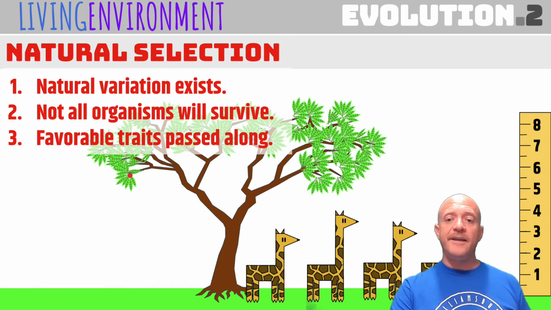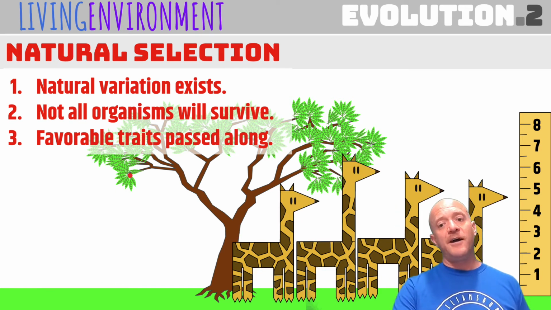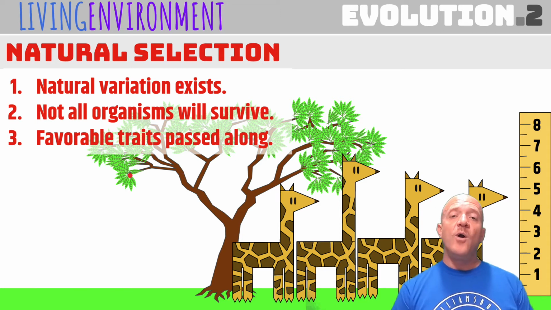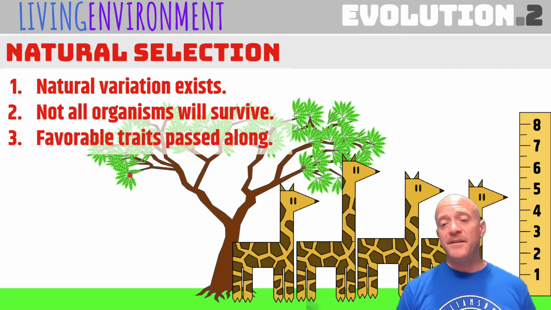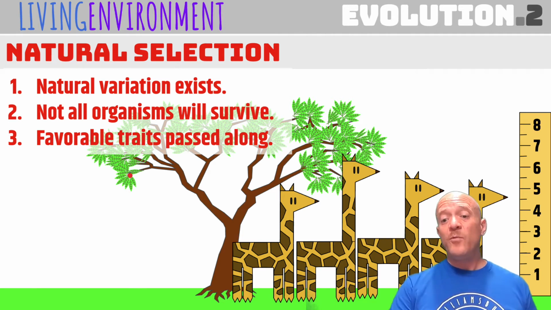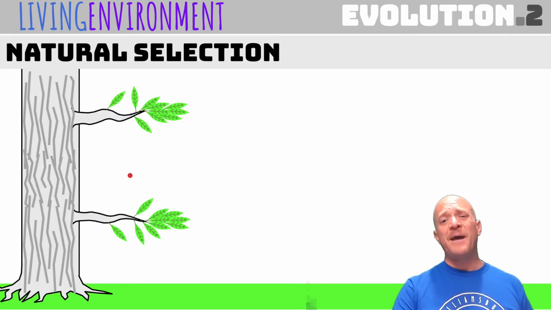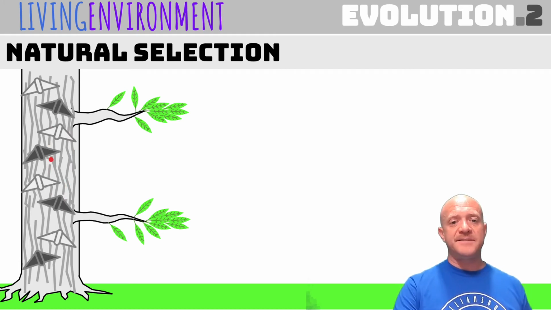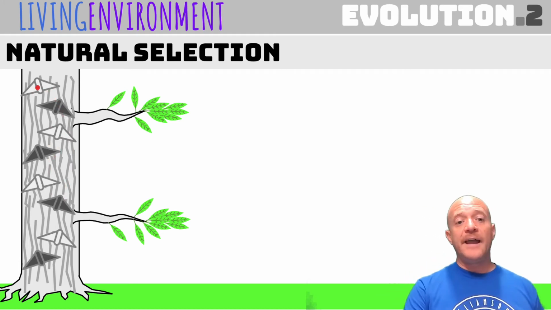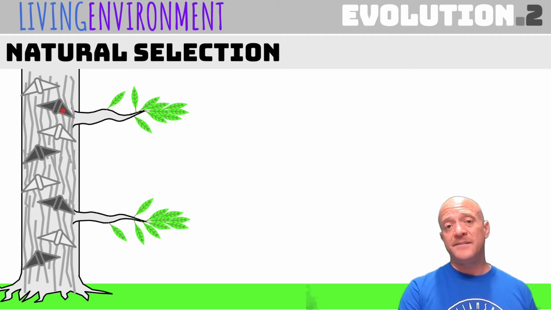There's going to be variation, and then they're going to grow up. And this is going to happen over many, many generations. This is something that we don't typically see in a human lifetime, but it was seen, and there's a really good example of it in the peppered moth. Back in the 1850s, before the Industrial Revolution, this was noticed in London. There were trees, and the peppered moths lived on these trees. And there were light-colored peppered moths and dark-colored peppered moths.